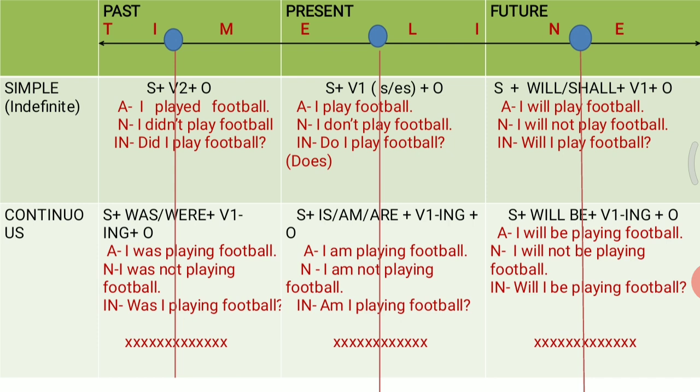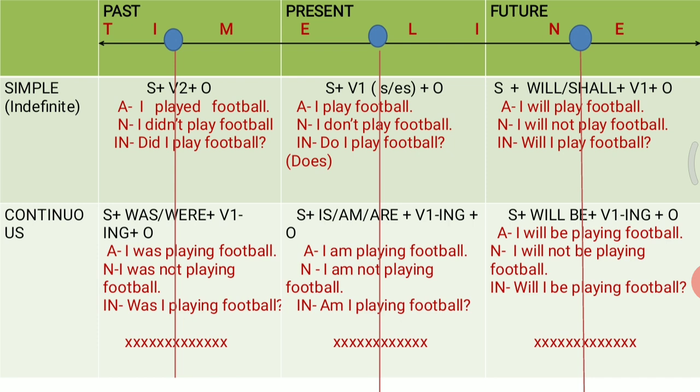Now first one is simple past, or you can say past indefinite. When we look at the sentence structure, it goes like this: subject plus second form of the verb plus object. Now, when I say I played football, played here is second form of the verb play. We say play, played, played.